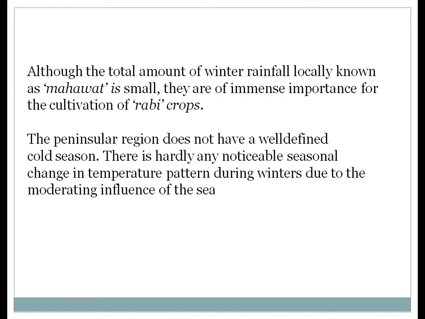Next, although the total amount of winter rainfall, locally known as Mahavat, is small, it is of immense importance for the cultivation of Rabi crops, right? For the wheat crop. Especially, the peninsular region does not have a well-defined cold season. There is hardly any noticeable seasonal change in temperature during the winter due to the moderating influence of the sea. So here you can understand how the northern part has the cold weather season fully and the peninsula has a moderate climate due to its climatic situation.